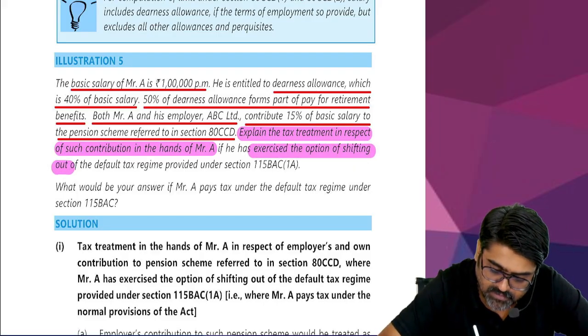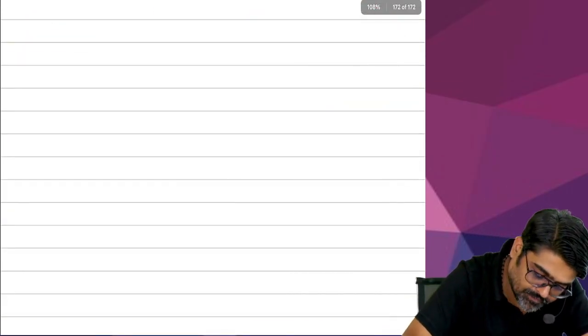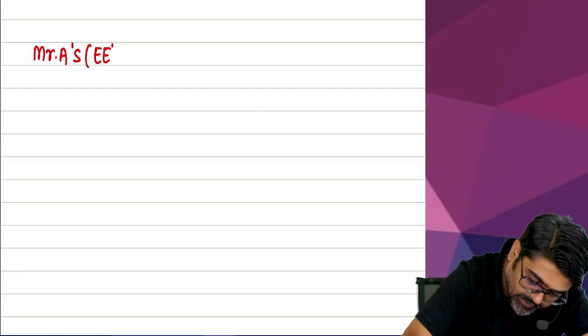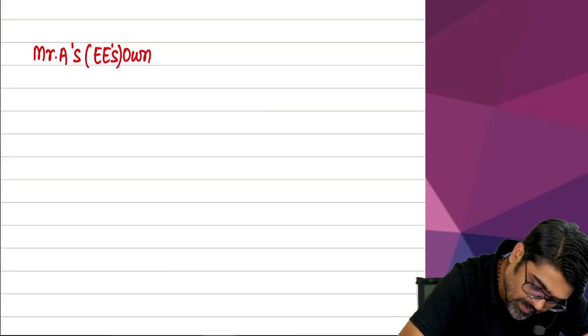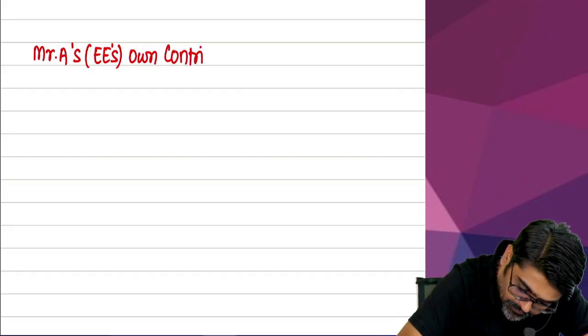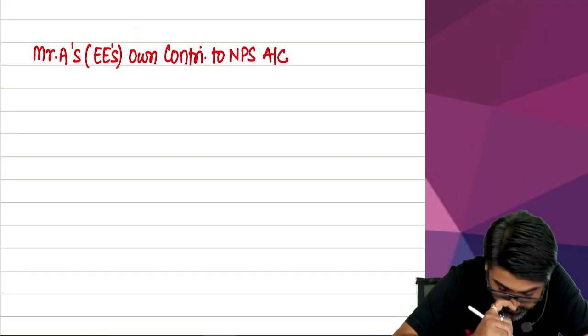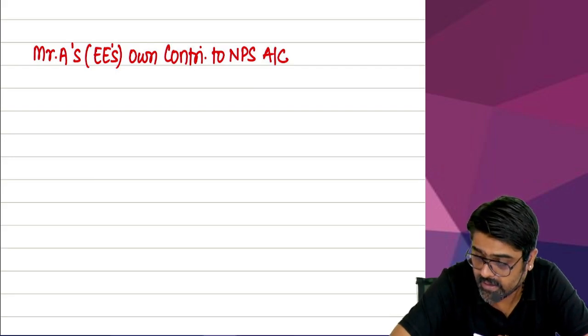What would be your answer if Mr. A pays tax under default tax regime under section 115BAC? Very simple. Everyone, see what I will write. Mr. A's, means employee's own contribution to NPS account. Tell me. Mr. A's employee's own contribution to NPS account. How much?